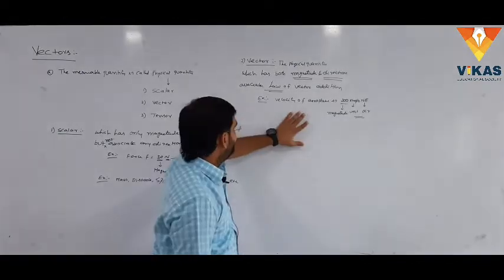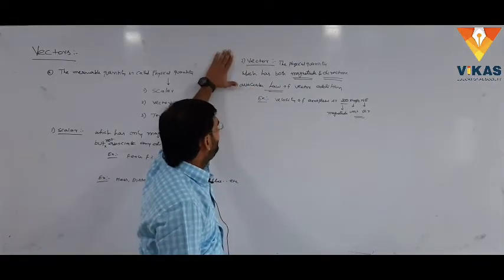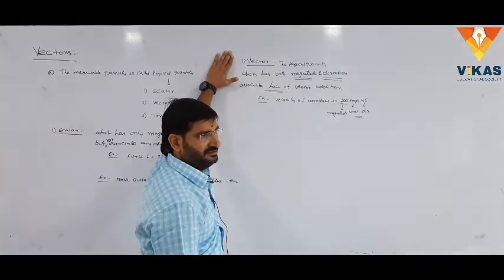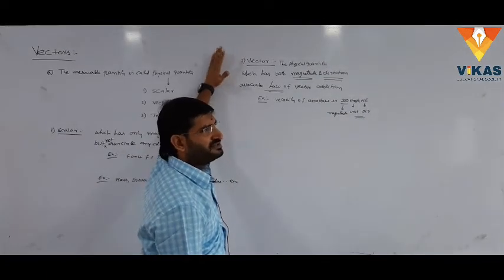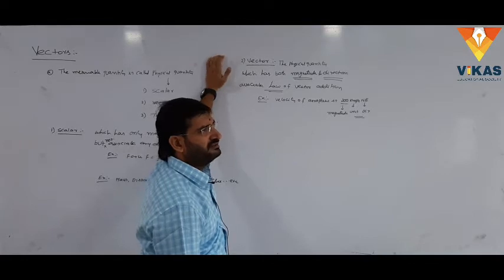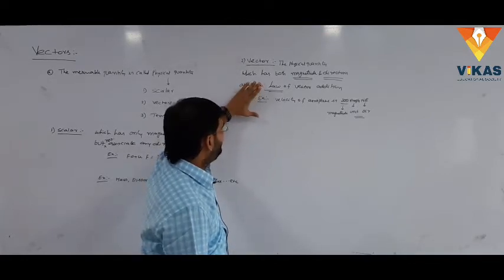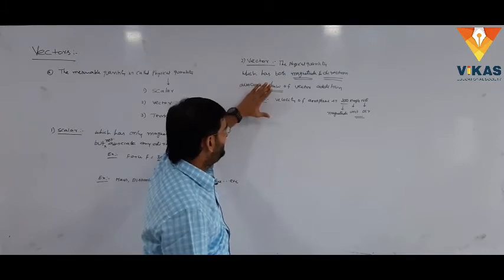Yeah, this is the example. What is meant by vector? The physical quantity which has both magnitude and direction and associates law of vector addition. The vector addition laws are there: distributive law, commutative law, and associative law. And it is explained with the help of an example.